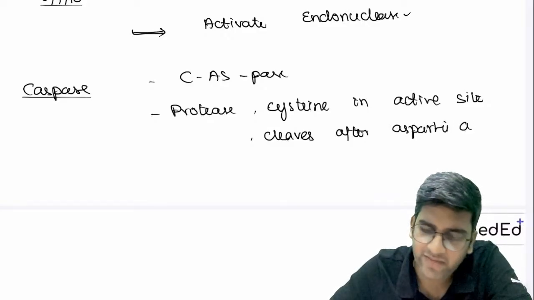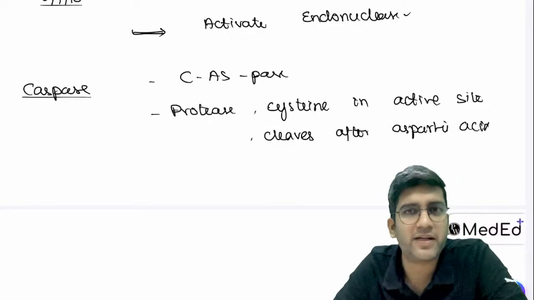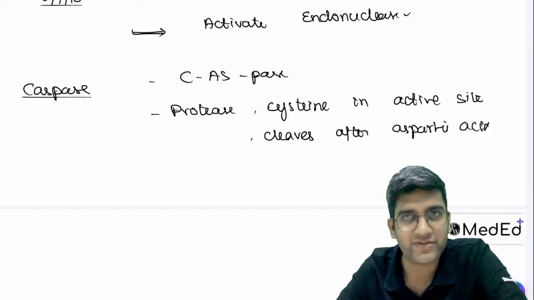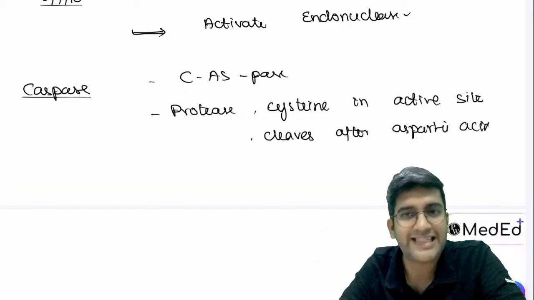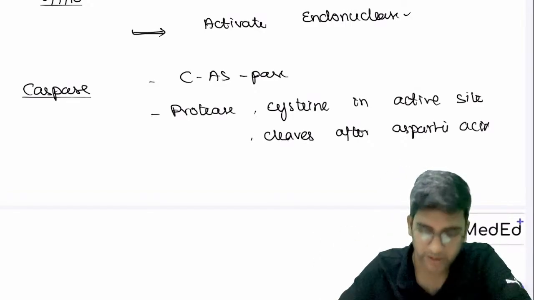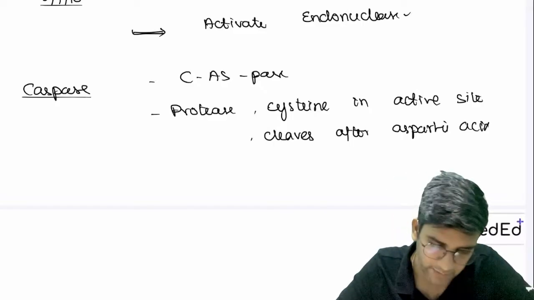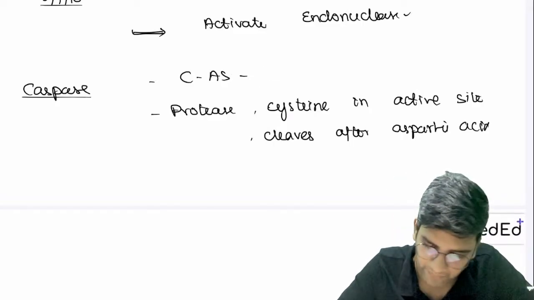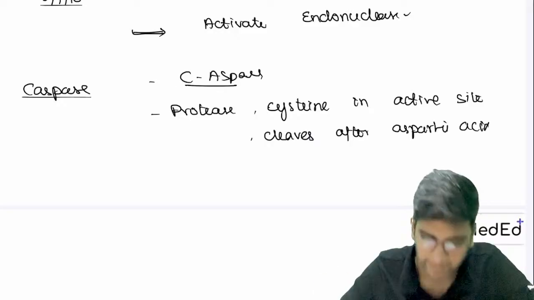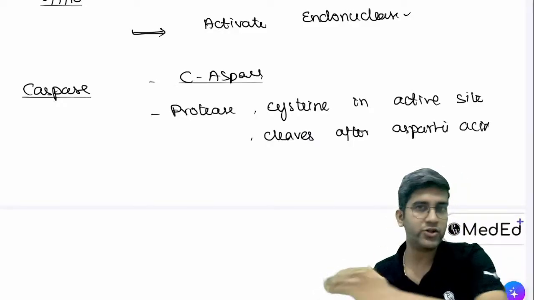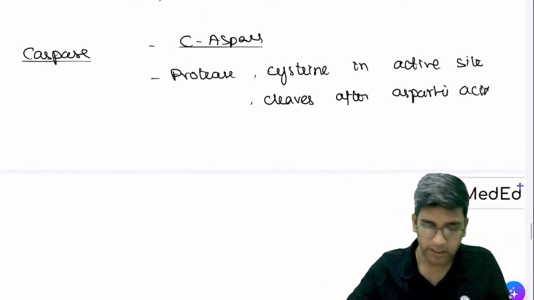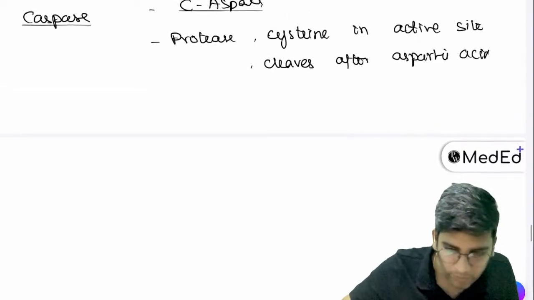Every protein might have a series of amino acids. One of them might be aspartic acid, which is exactly where it cleaves. That's the function of caspases. Cysteine aspartic acid residue, it cleaves, right? That's caspase. Now we have one more enzyme.